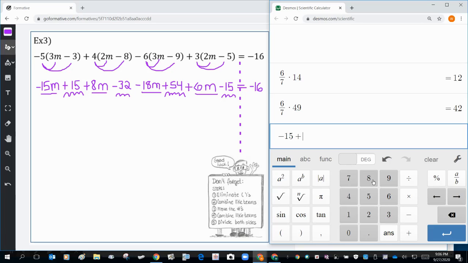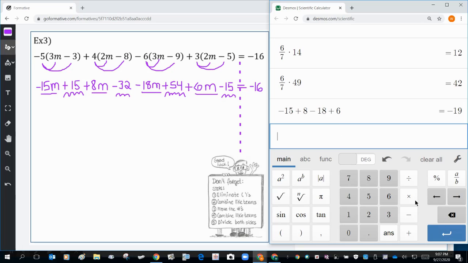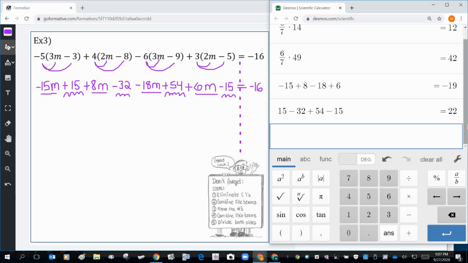So negative 15 plus 8 minus 18 plus 6. Press enter. Now let's do the other numbers. 15 minus 32 plus 54 minus 15. Great. So we got the answers, negative 19 and positive 22.